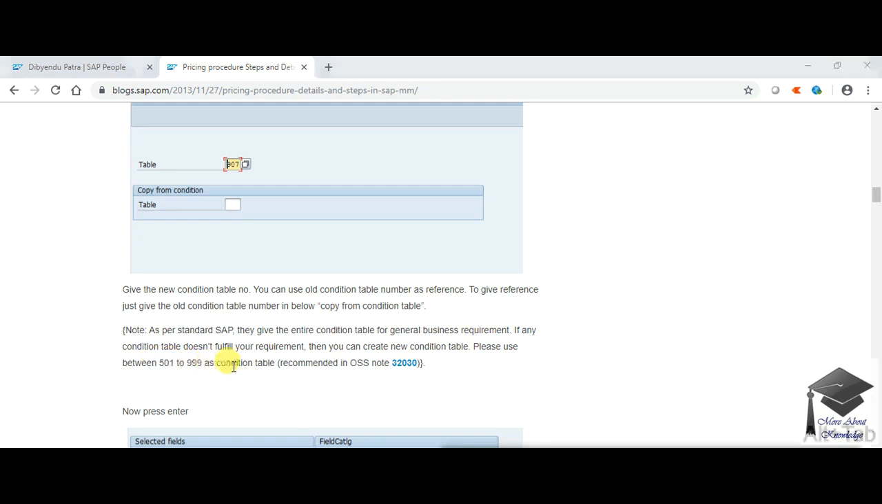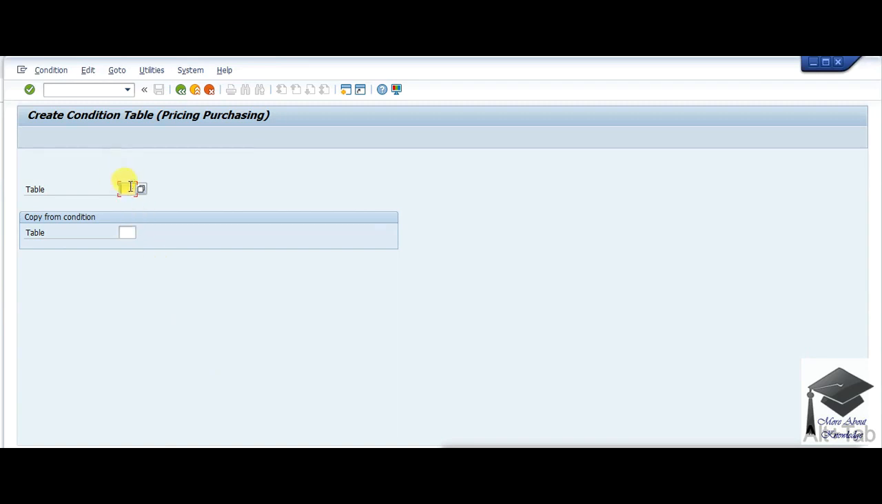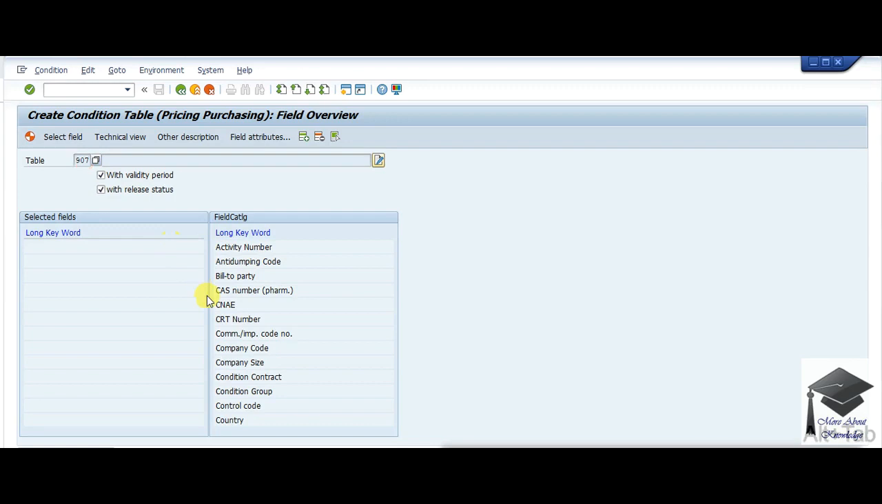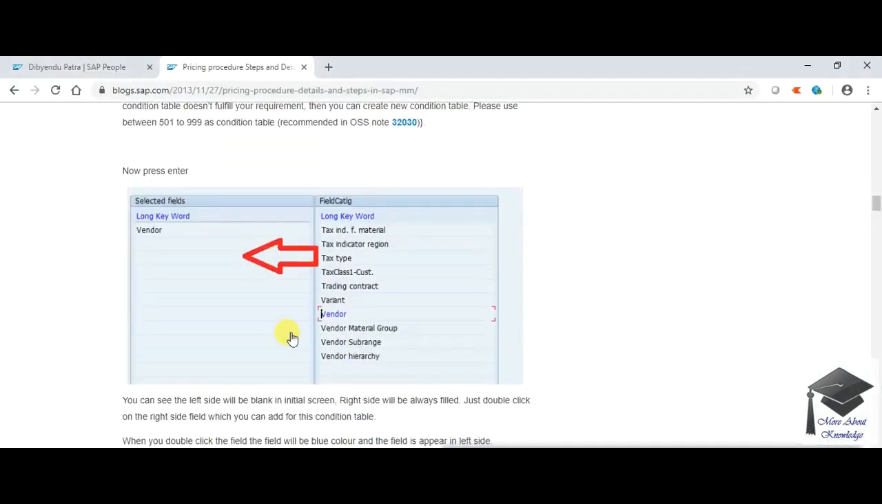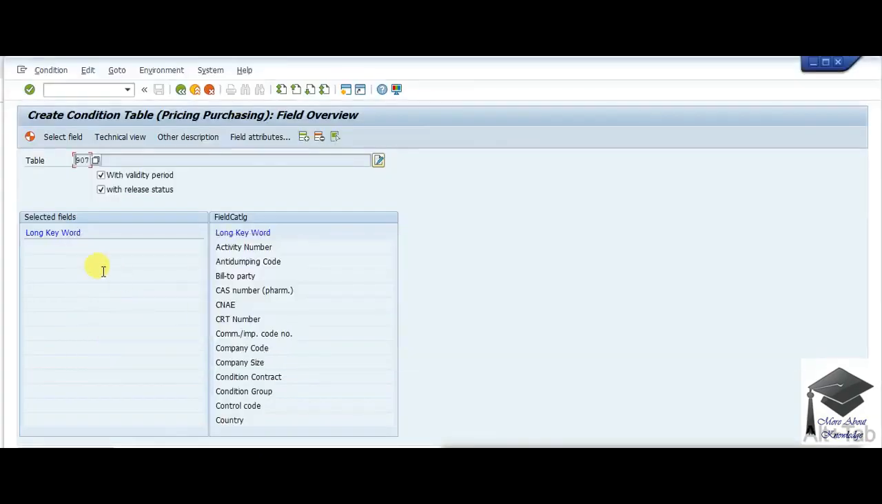Now I'll create a condition table 907. Now we need to choose fields. In the condition table explanation, I have given a brief account of what a condition table is and how it works. So now here you need to choose a condition field. Let me choose, I'll use vendor first. So this is my vendor. Then I'll use plant.